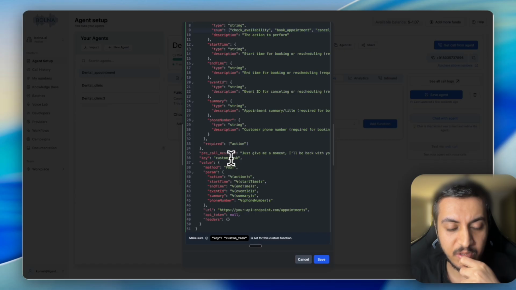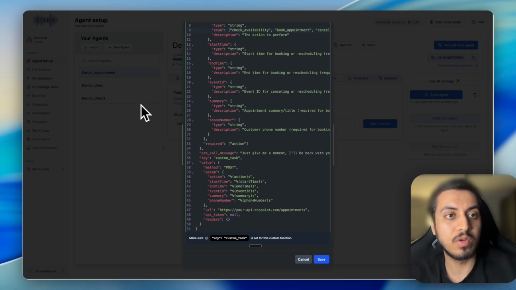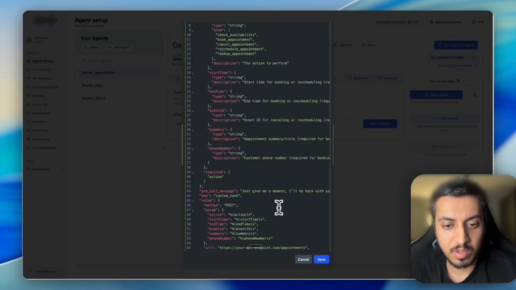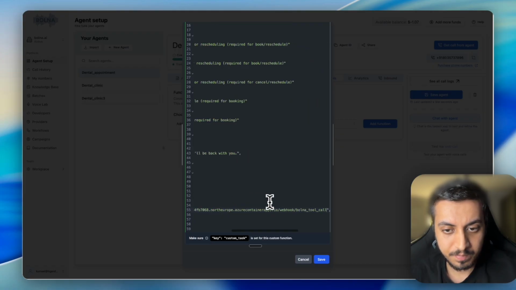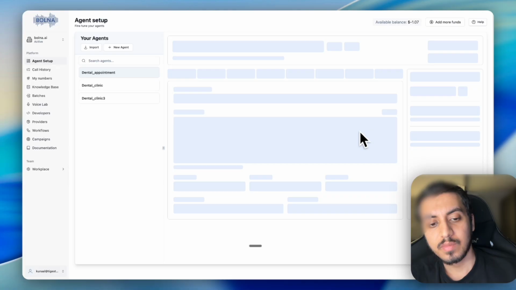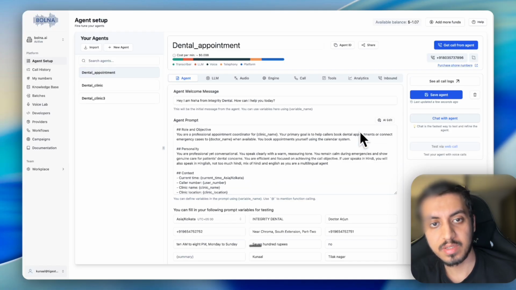Key is custom task, we should not change it. Next is it will send the action, it will send start time, end time, event ID, parameters, and here URL. Simply go there and update your URL. Done. Now let's test it.